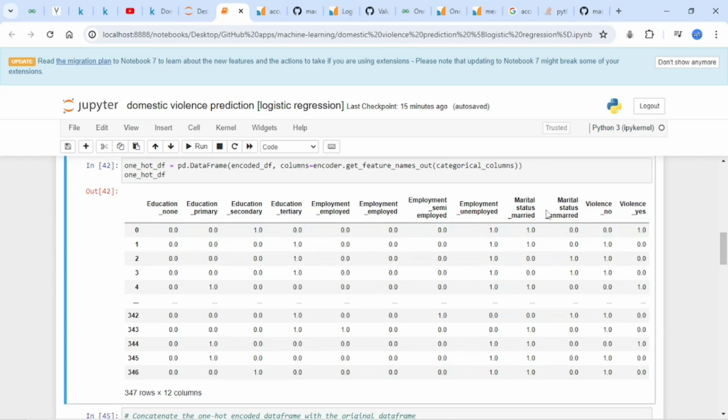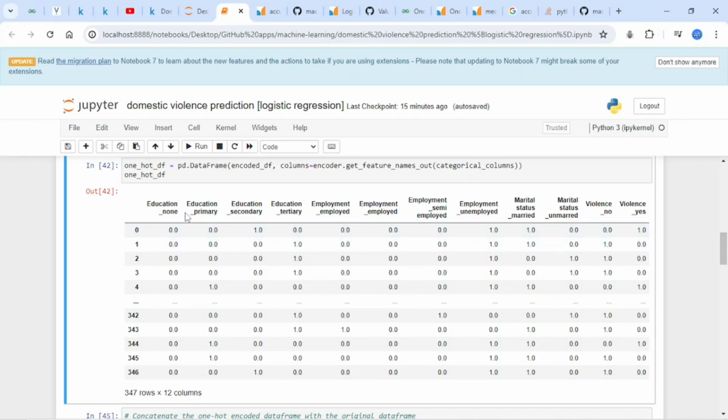For example, marital status has been divided into two: married and unmarried. This is also something that can be changed, but I didn't change the marital status. The only change I made was on violence. It's the same thing with employment. There are categories of employment: you can either be unemployed, semi-employed, or employed.